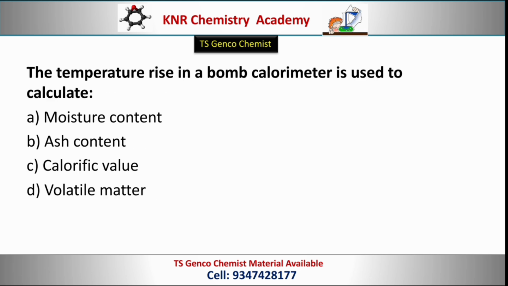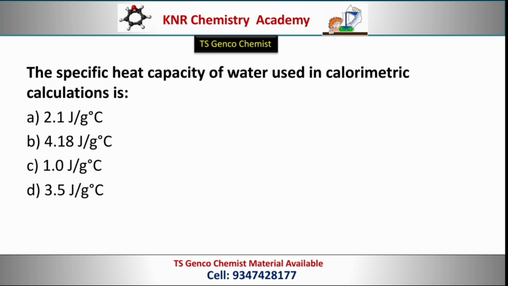Next question. The temperature rise in a bomb calorimeter is used to calculate options: moisture content, ash content, calorific value, volatile matter. Correct option C, calorific value. Next question. The specific heat capacity of water used in calorimetric calculations is options: 2.1 joules per gram degree centigrade, 4.18 joules per gram degree centigrade, 1.0 joules per gram degree centigrade, 3.5 joules per gram degree centigrade. Correct option B, 4.18 joules per gram degree centigrade.